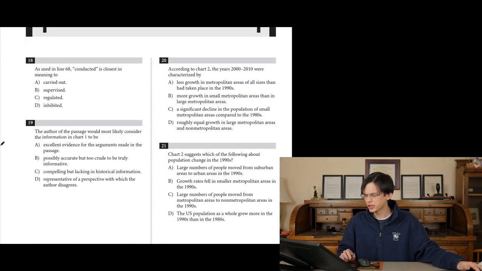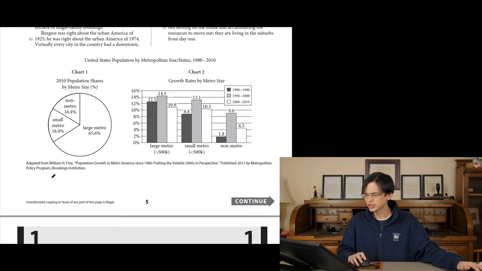A: Excellent evidence for the arguments made in the passage. I don't think that this tells us much of anything, does it? Oh, maybe that's what they're trying to get at, that this doesn't say much of anything. This is just telling us where the population lives: small, large, or non-metro areas.